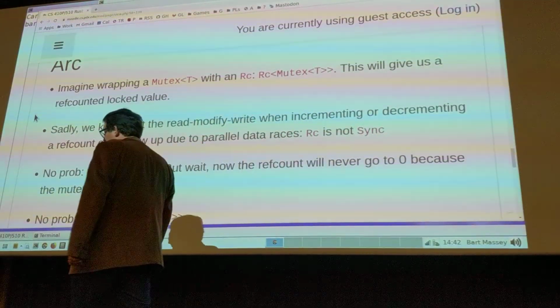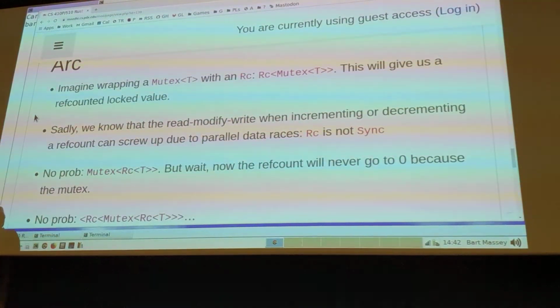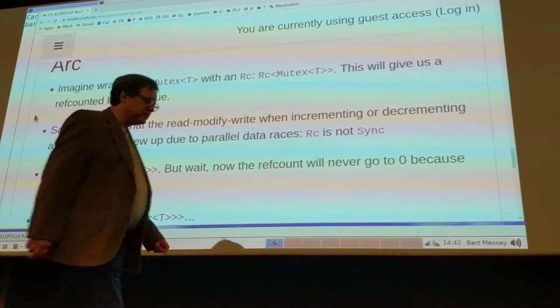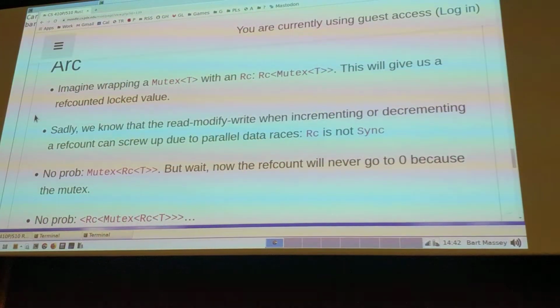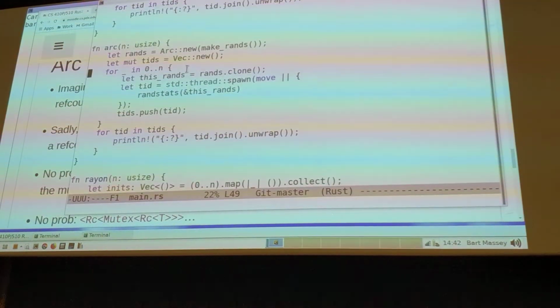to guarantee that it can be incremented and decremented atomically. And so the compiler will let you wrap things in an atomic reference count, and then they can be reference counted properly. So let's go back to our source code. Yay, our source code, where is it? It's right here. Here's what an atomic reference count in use looks like, right?